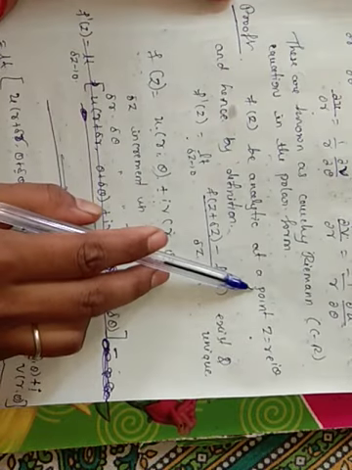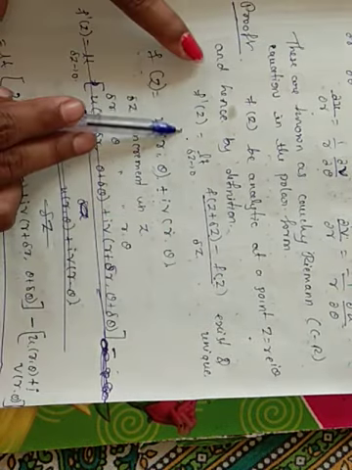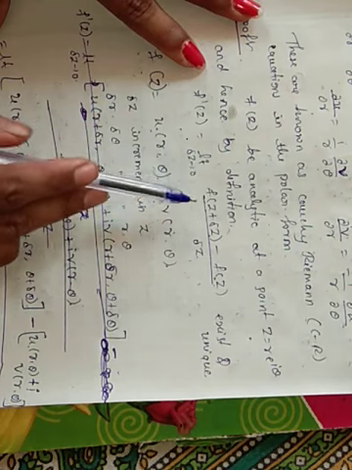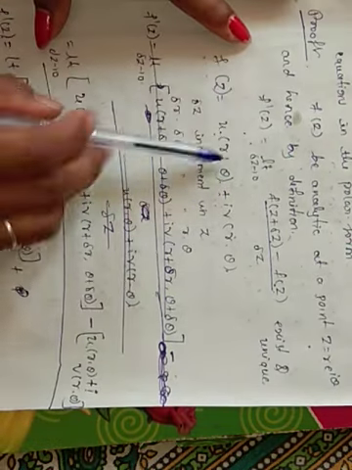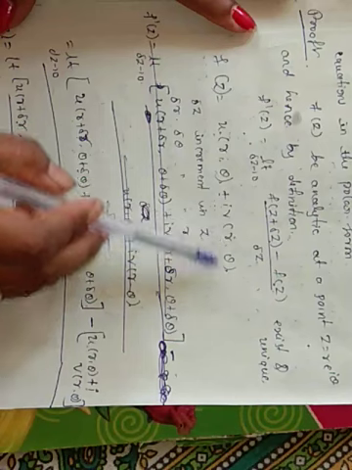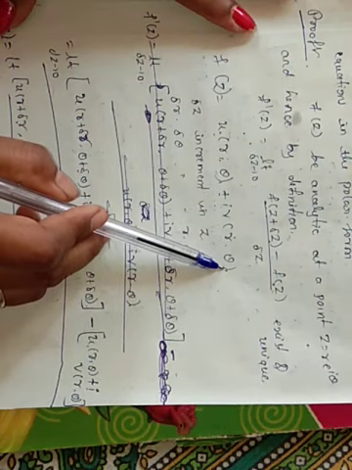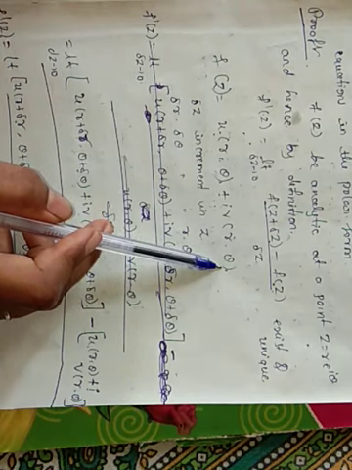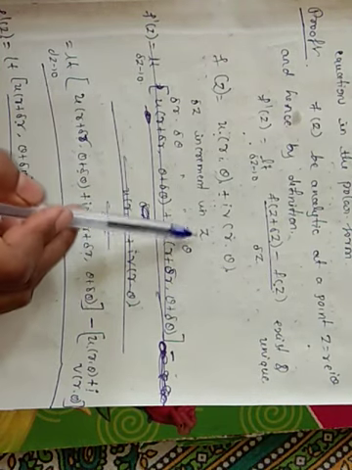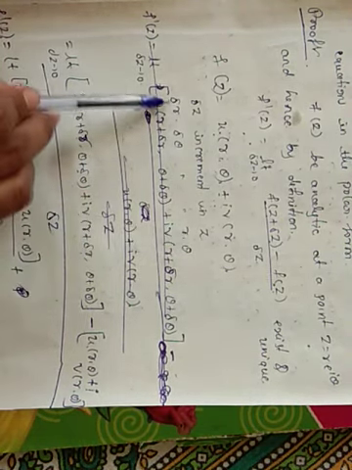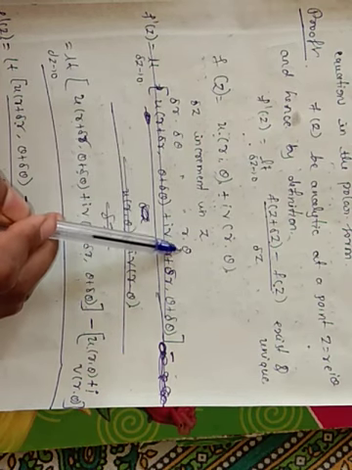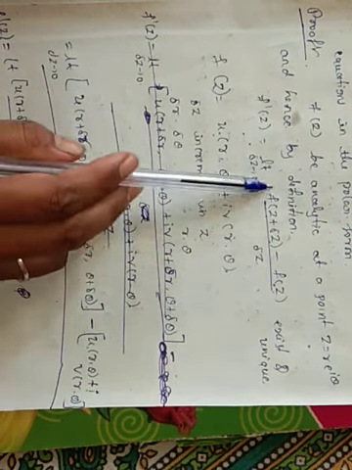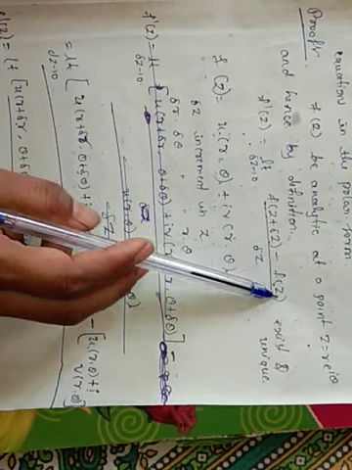So first, if f of z is analytic, using the definition we have written the f dash of z, and then we have taken f of z equal to u of r comma theta plus i into v of r comma theta. That is our polar form of the complex function. If delta z is a small increment in z, then delta r and delta theta are the small increments of r and theta. Now substitute f of z plus delta z minus f of z here.